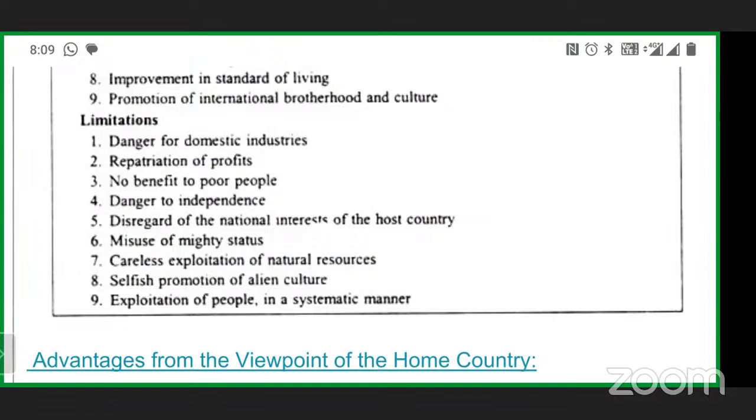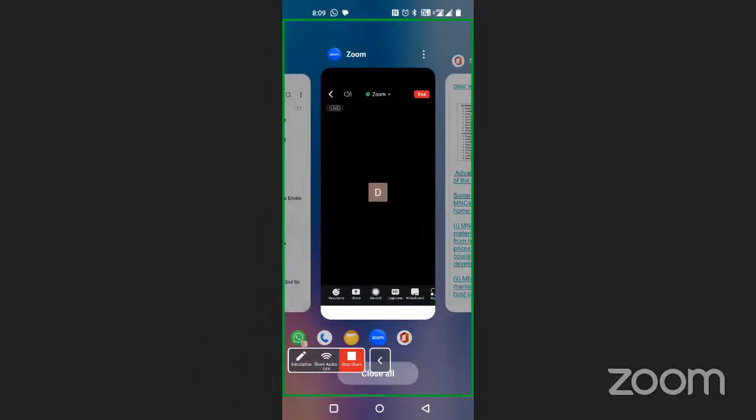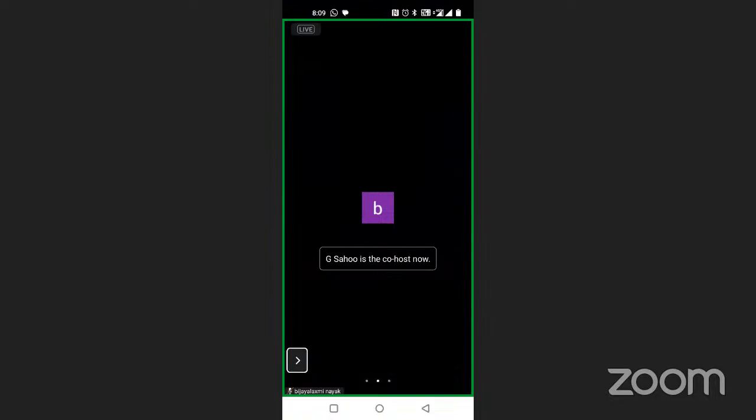Exploitation of the people in a systematic manner. So in that way, exploitation is being made. So these are some of the limitations and advantages of MNCs. If a question on MNC comes in your exam, then the question will be about MNC.